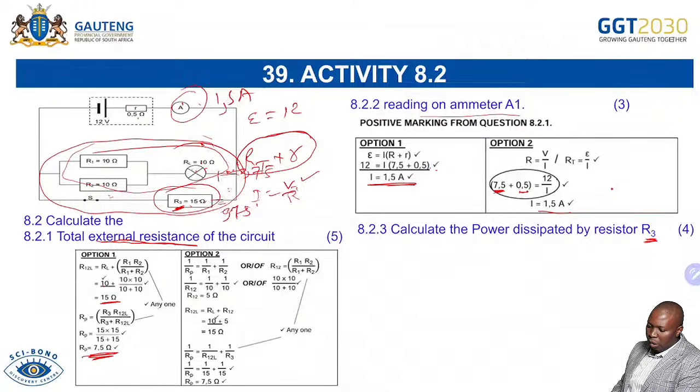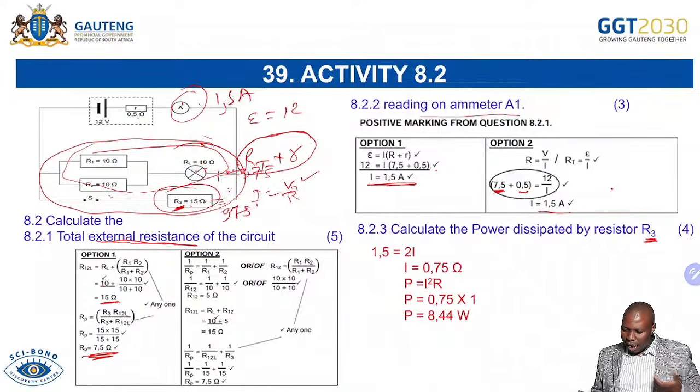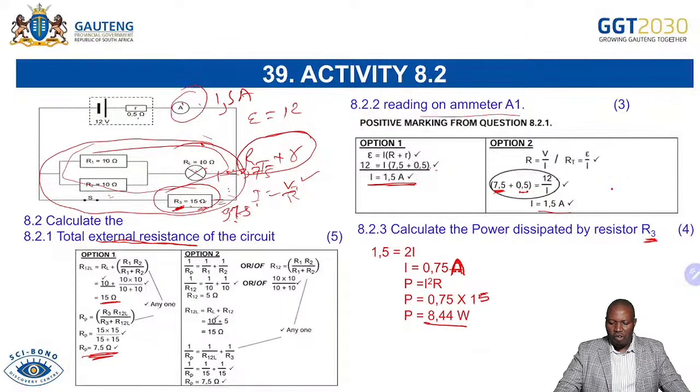And then when they say calculate power, you're able to say, okay, I know that I can be able to calculate my power by first have the understanding that is amperes. So for that, you see that the current is going to be split into 2, so it becomes 0.75 there. And then P equals I squared R, which is now equals to 0.75 squared. And then your total resistance, we said it is 15. So for that, by multiply by 15, and then you get 8.44 watts.